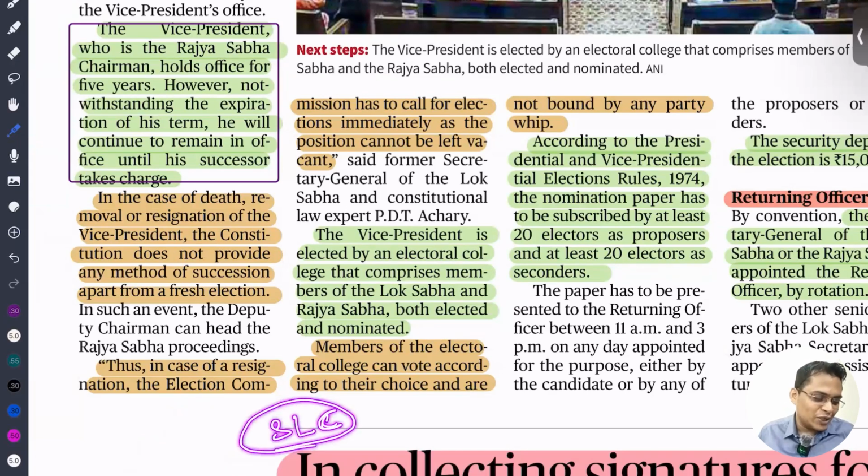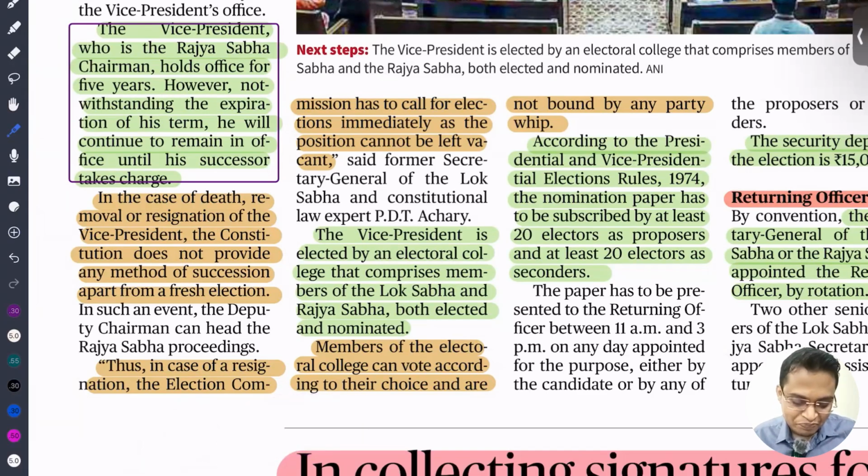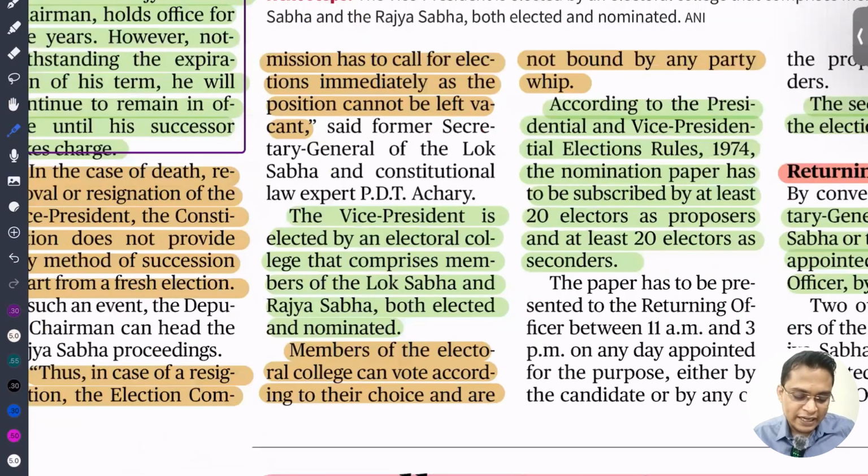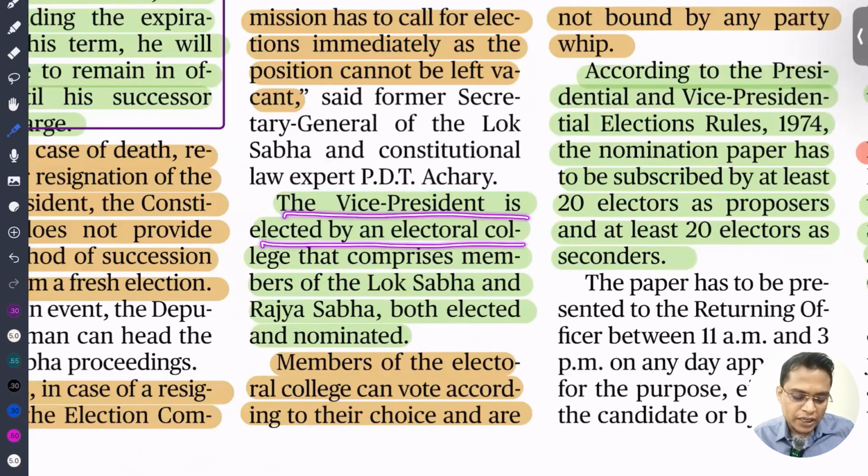So let me see how many of you know which institution conducts elections to the state legislative council. So the Vice President is elected by an electoral college comprising members of Lok Sabha and Rajya Sabha, both elected and nominated. So here both members are there.